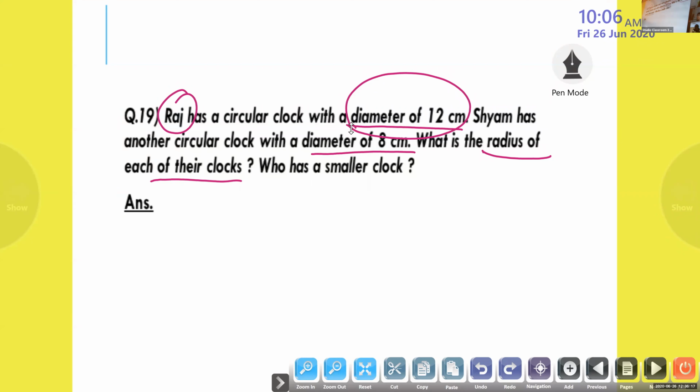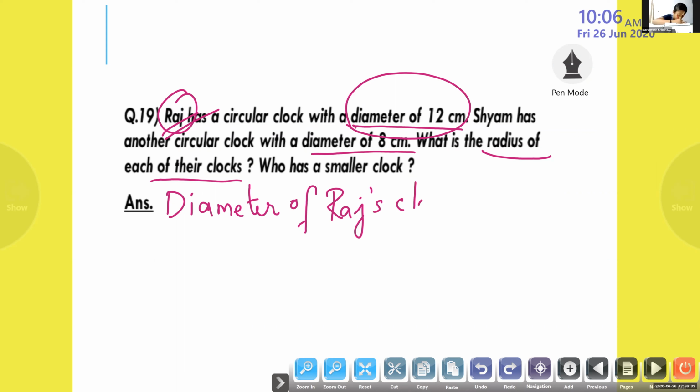Diameter of Raj's clock. You can write faster. Diameter of whose clock? Here it's Raj. Diameter of Raj's clock. Diameter is given 12 centimeter. Okay. Felix, can you tell me the radius? The question is radius. You have to find the radius of each of the clock. So radius of Raj's clock.